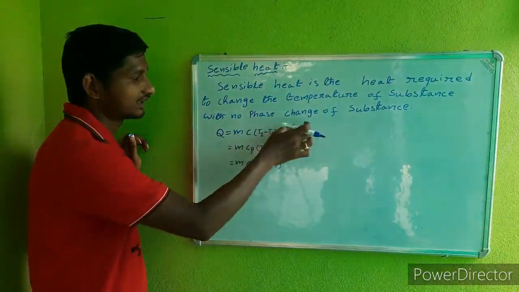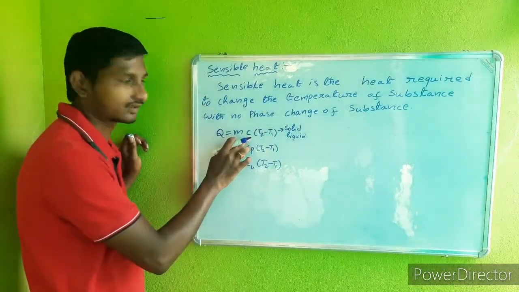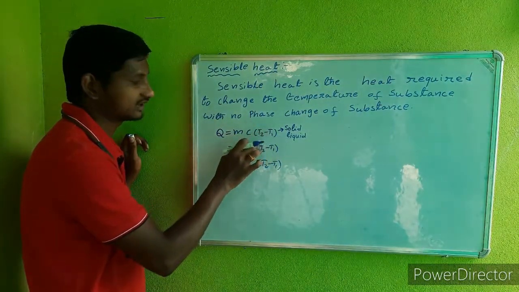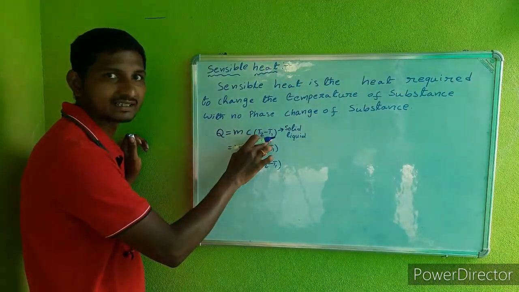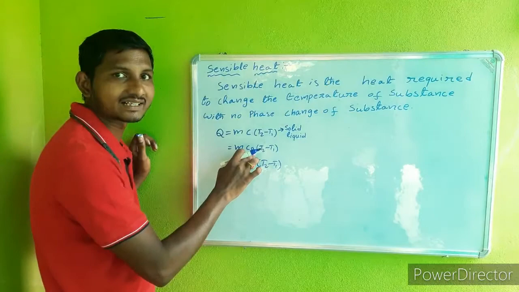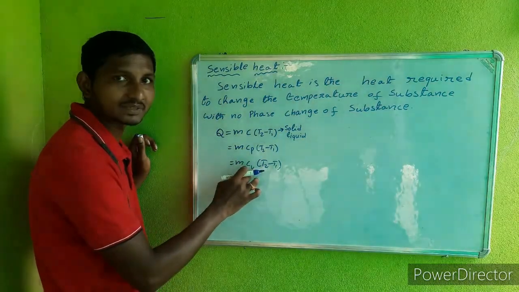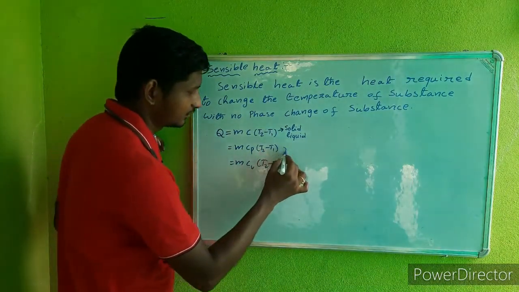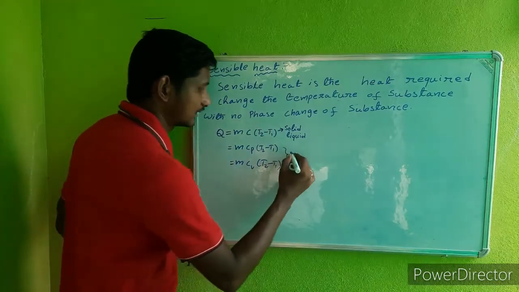When considering solids and liquids, we consider C, the specific heat of the solid or liquid. T2 is the final temperature of the substance, T1 is the initial temperature. Cp means specific heat of the gas at constant pressure. Cv means specific heat of the gas at constant volume. These two are the formulas for gases.